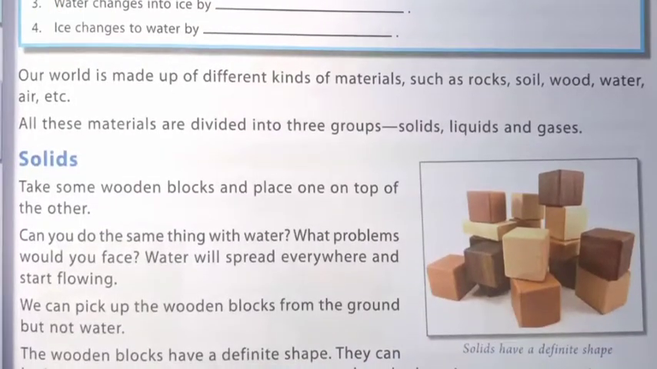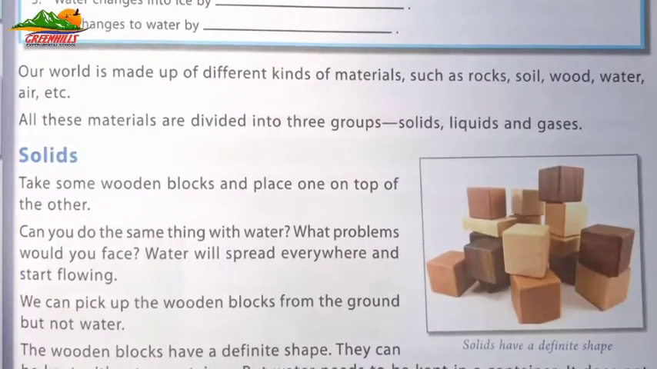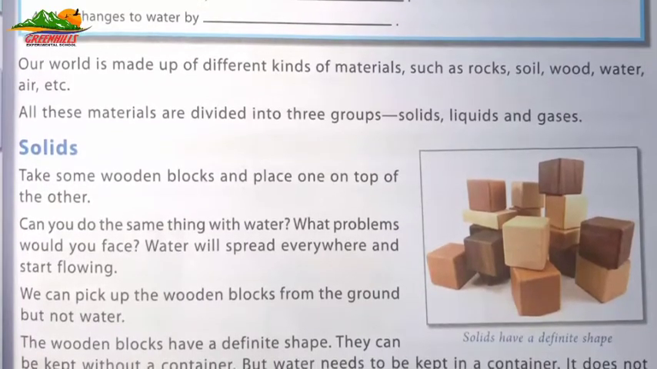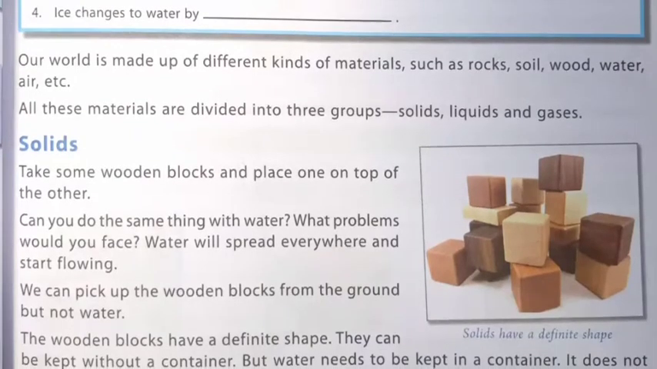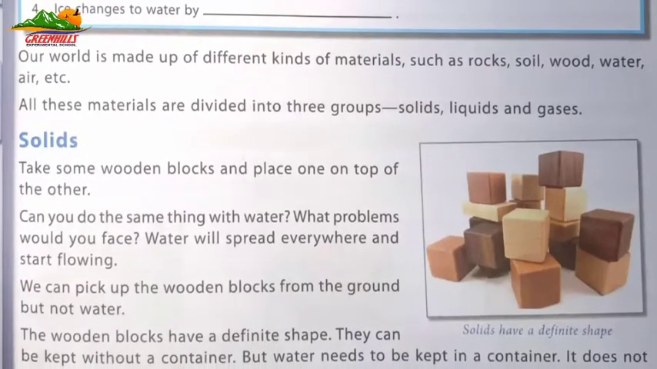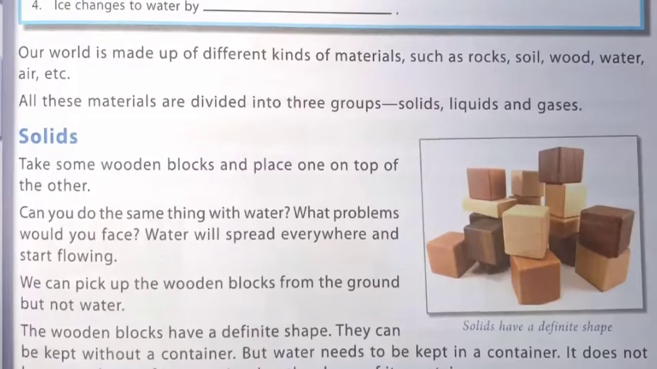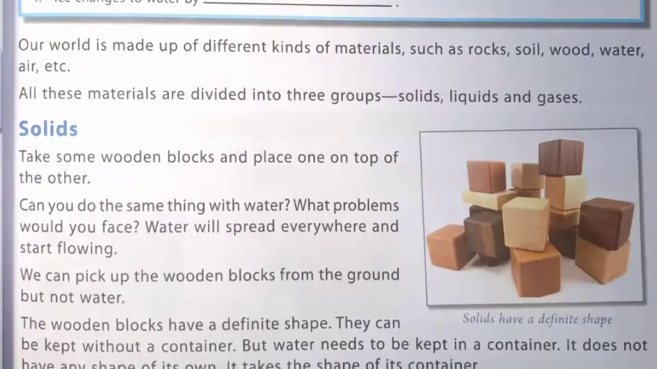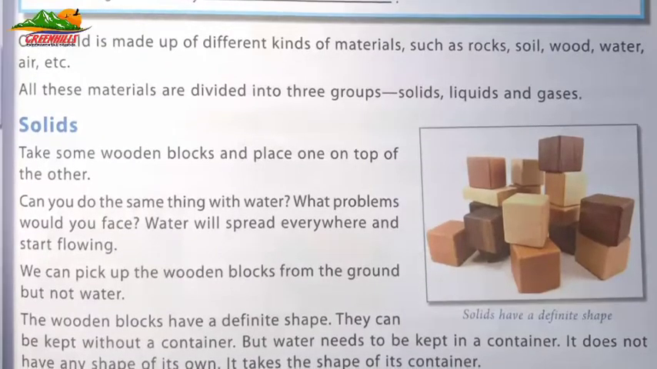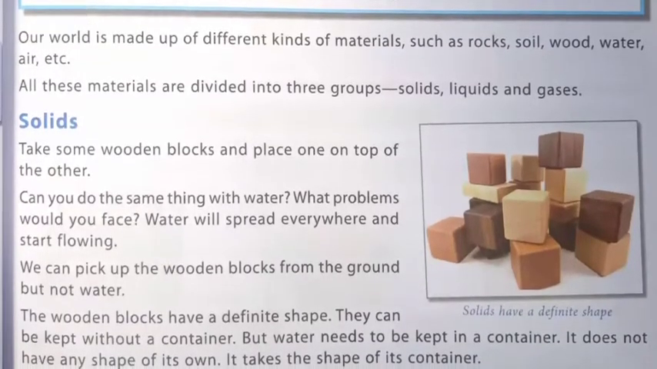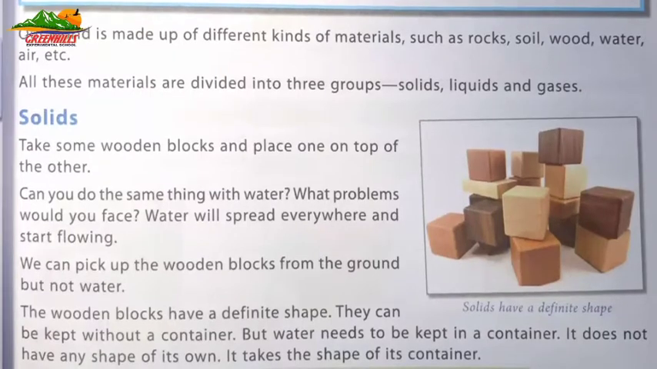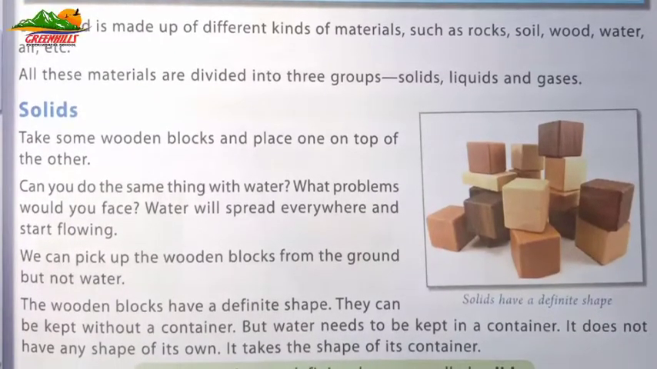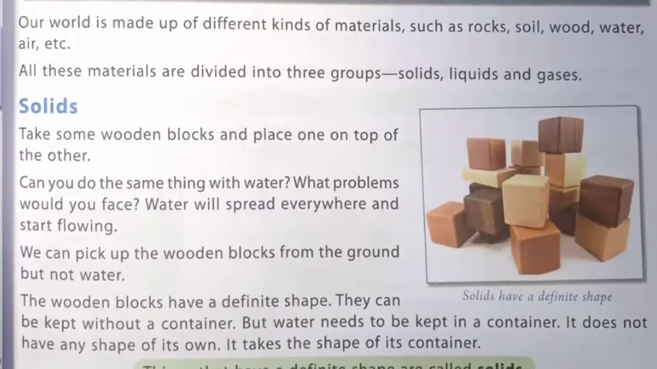Our world is made up of different kinds of materials such as rocks, soil, wood, water, air, etc. All these materials are divided into 3 groups: solids, liquids and gases. First we will discuss solids. Take some wooden blocks and place one on top of the other.